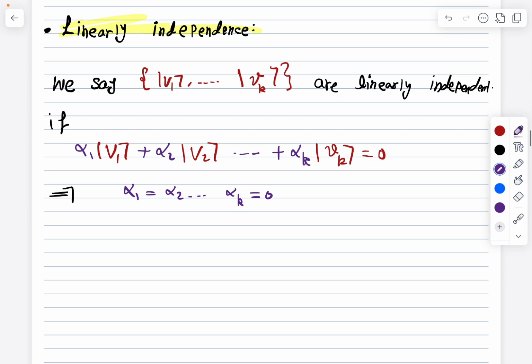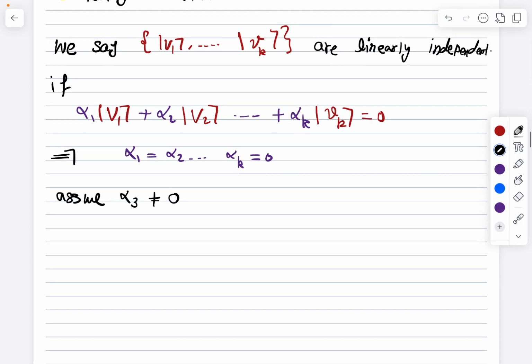Let me assume that one of these alphas is not 0. For simplicity, I will take a specific value. Let me assume that alpha 3 is not equal to 0. So what I will do, this means alpha 3 from this equation,